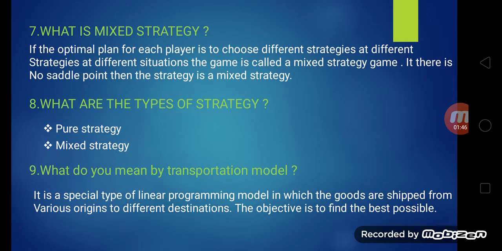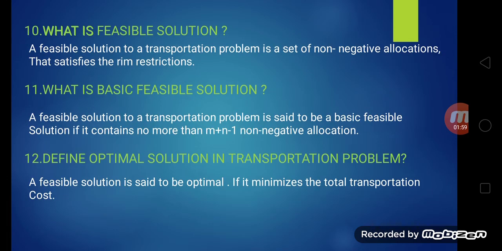What do you mean by transportation model? It is a special type of linear programming model in which the goods are shipped from various origins to different destinations. The objective is to find the best possible solution. What is feasible solution? A feasible solution to a transportation problem is a set of non-negative allocations that satisfies the rim restrictions.